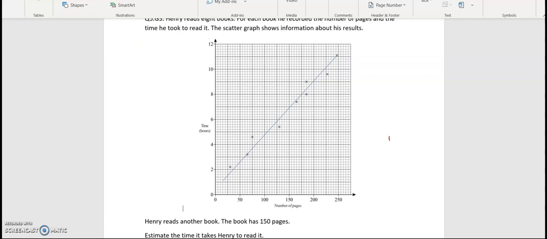We're only estimating. So we're talking about 150 pages. So that's the number of pages. 150 is here. So I'm going to go up and see where this meets the line. And then draw a horizontal line to see where that goes. So this is about 7 hours. So in between 6 and 8, we've got 7 hours.